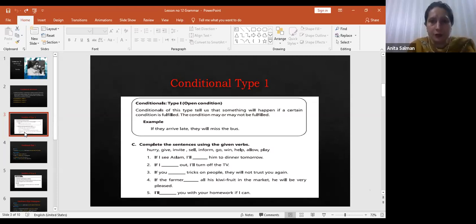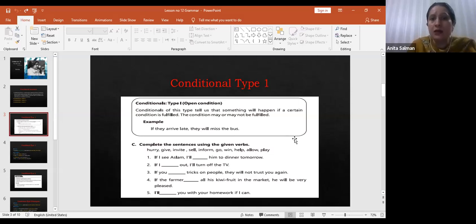I'm going to repeat it again. There are two parts of these sentences. You can see on the screen, if they arrive late. If clause and main clause, right? If clause, if they arrive late, what will happen? They will miss the bus. Is it clear? Okay, you can see this exercise as well.